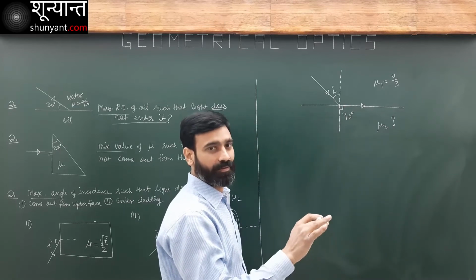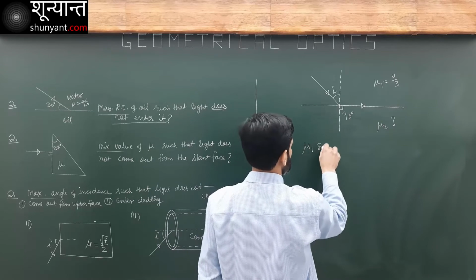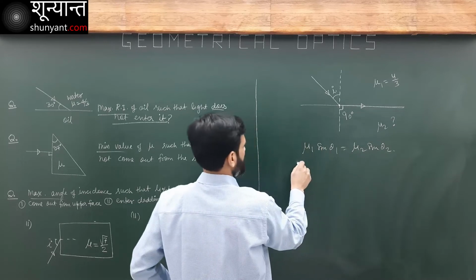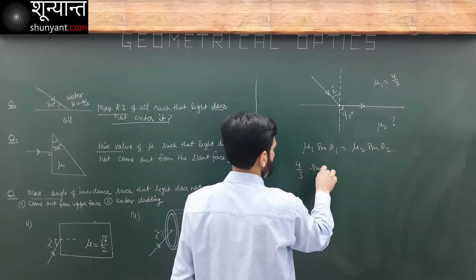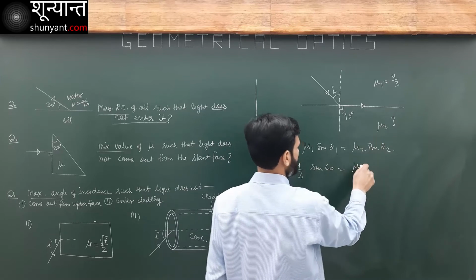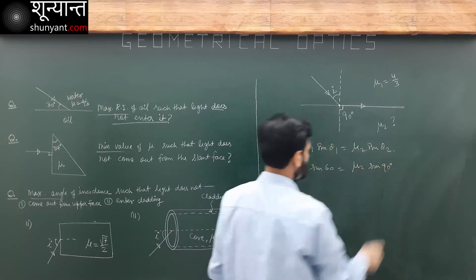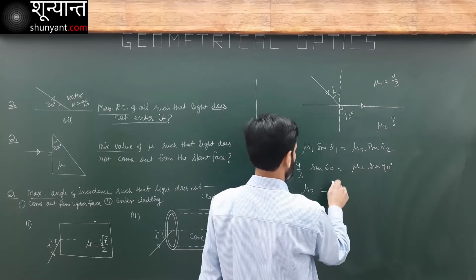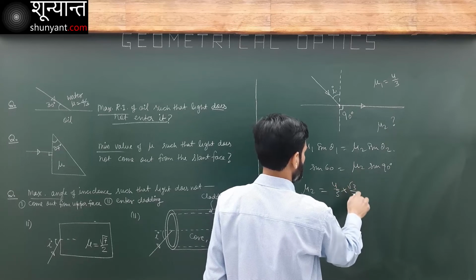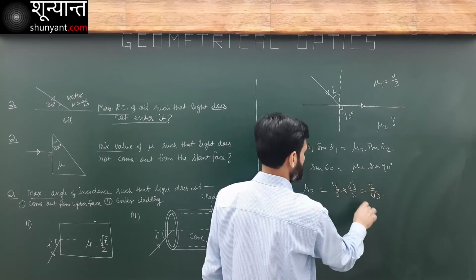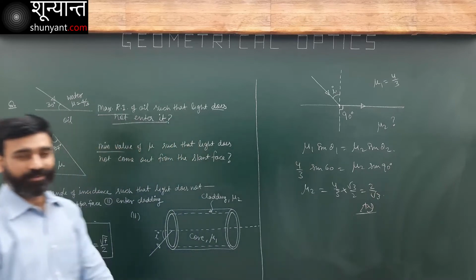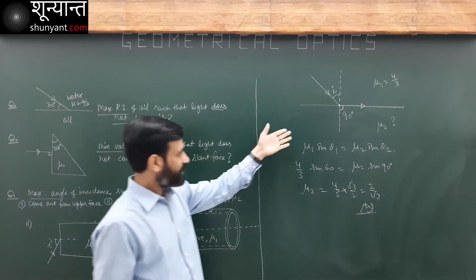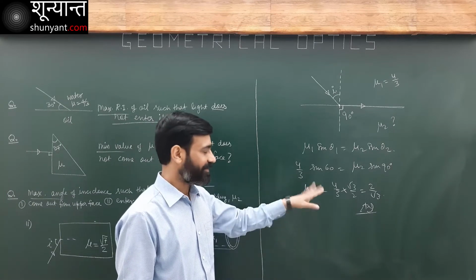And that's it. I will write this. mu1 sin theta 1 is mu2 sin theta 2. This is 4 over 3 sin 60 is mu2 sin 90. I have this answer, a direct answer. So this mu2 is going to be equal to 4 over 3 into root 3 over 2, which is 2 over root 3. This is my answer. So whatever it is asking about, minimum or maximum, I do not really have to think too much about it. I simply apply this condition and I get the answer.